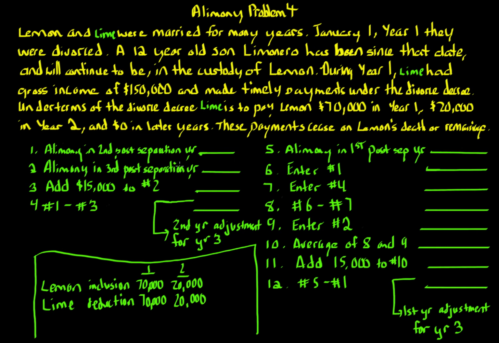Now that we know that alimony applies in years 1 and 2 and in the future years, and again, we talked about the excess front-loading issue, where, okay, well, year 1, there's $70,000, year 2, $20,000, and year 3 and the future, 0. And that's a substantial difference in the beginning versus later.